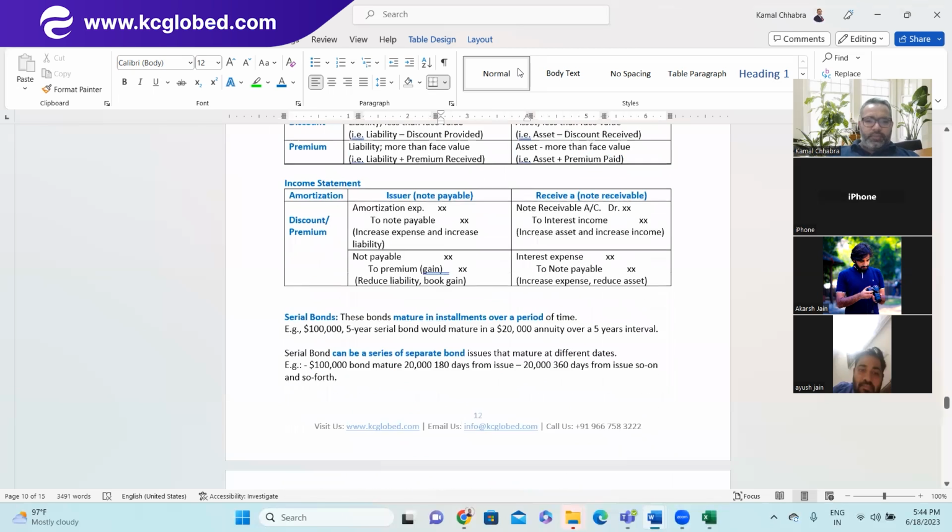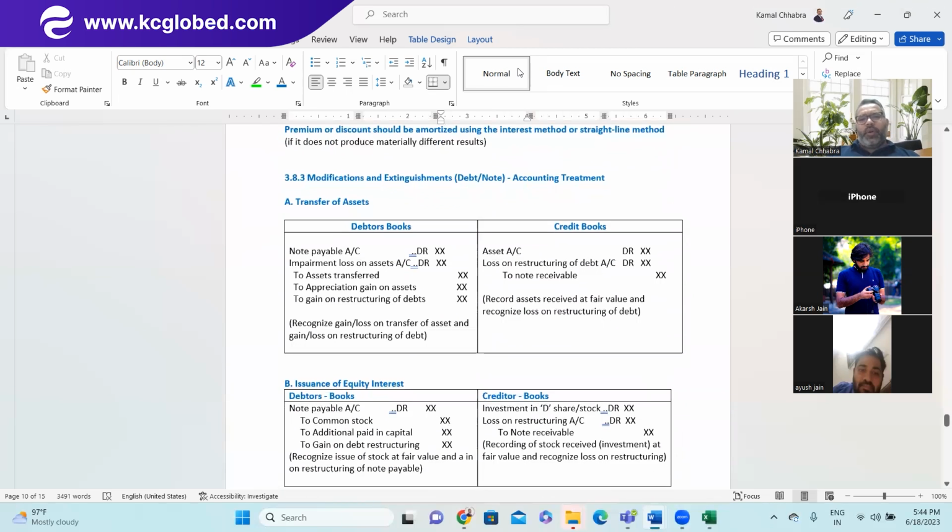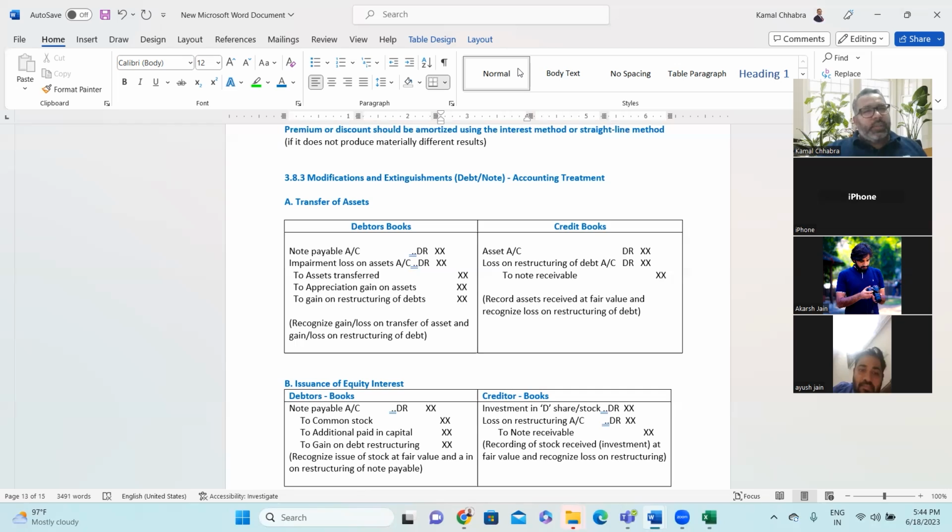First one, for modification and extinguishment of debt, accounting treatment. First one says accounting for transfer of asset. In the very first example we discussed, the bank has given $1 million of loan to XYZ company, and now XYZ company is not in a position to pay the principal and interest. But XYZ company does have $500,000 worth of assets. So they said, take these assets and settle the loan. So what will be the accounting entry in XYZ Limited?